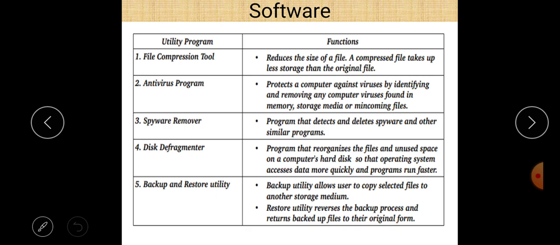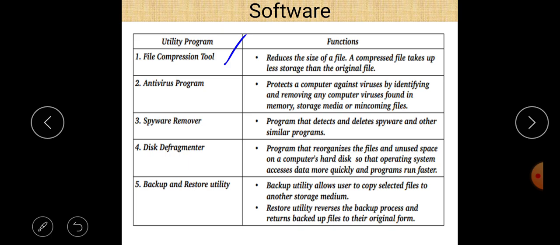First one is the file compression tool. File compression tools reduce the size of files. A compressed file takes up less storage than the original file. So if you want to compress a file, we use a file compression tool. That is a type of system software, and it falls in the category of utility software.